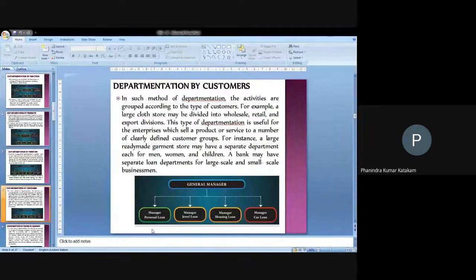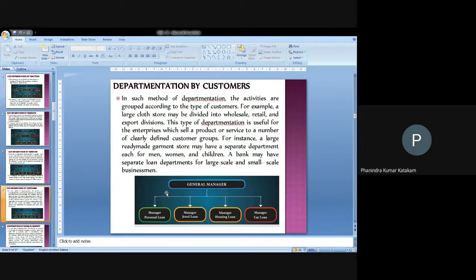Next, the basis of departmentation called by customers, the category of customers. The number of customers who are going to visit you, the number of customers you are serving, the number of customers who are going to get the privileges of the services provided by you. Here an example of a bank is given. A customer may visit the bank either for deposits, or for advances, or for getting some loans. In the loan section, we may give an education loan, personal loan, home loan, construction loan, gold loans, and other loans also.